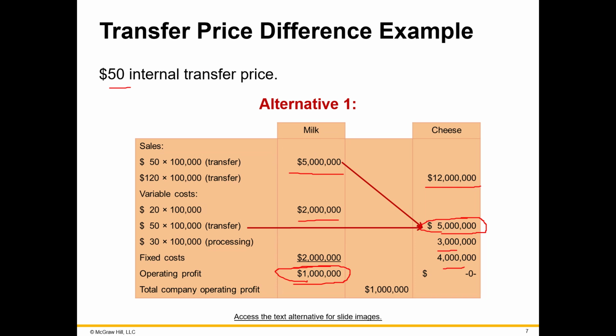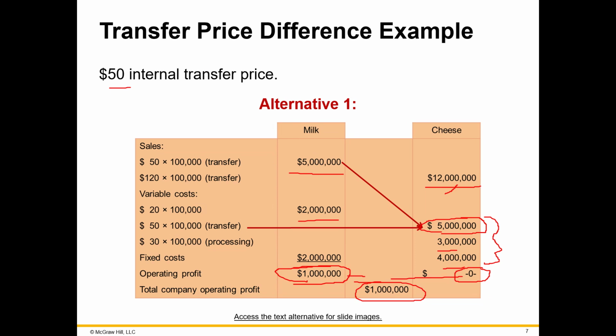So you have your $12 million in revenue, and then your $12 million in costs. So the cheese division has a break-even amount at $0, no profit or no loss. So you take the $1 million profit from the milk, the $0 profit from cheese, and the company ends up with $1 million operating profit overall.